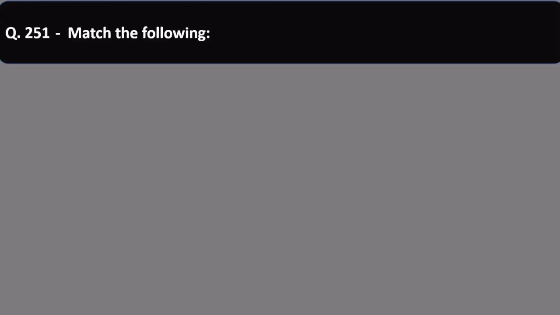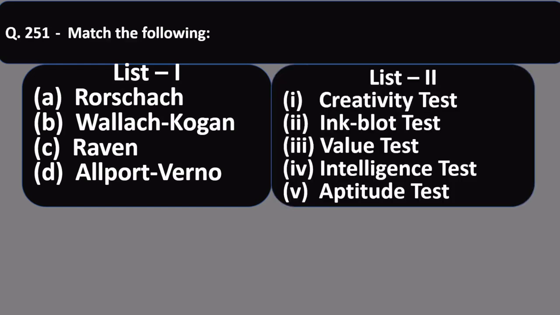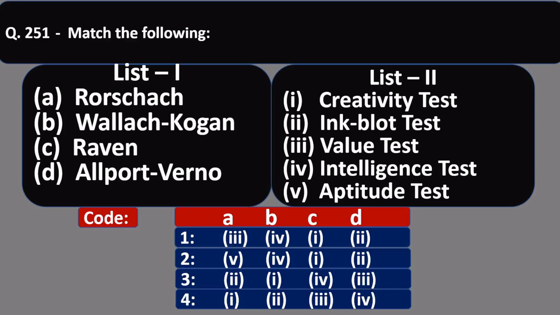Question number 251. Match the following. In list 1, names of some psychologists are given, and in list 2, the names of tests are given. We have to match list 1 and list 2. The options are given in this way. Out of this, option number 3 is correct.